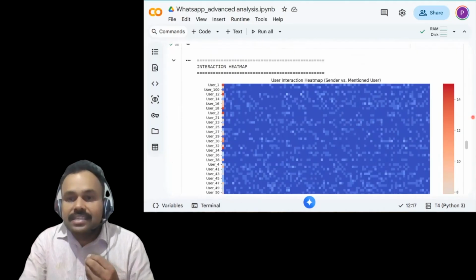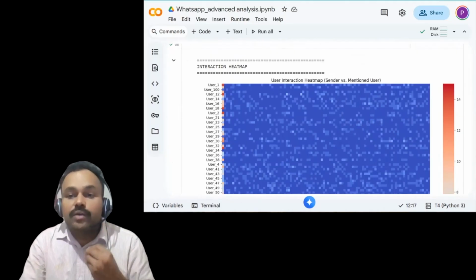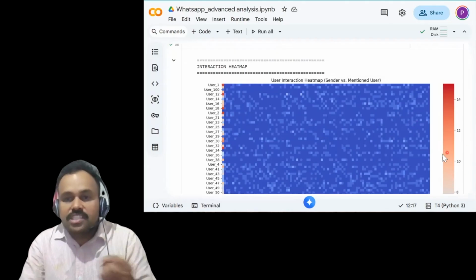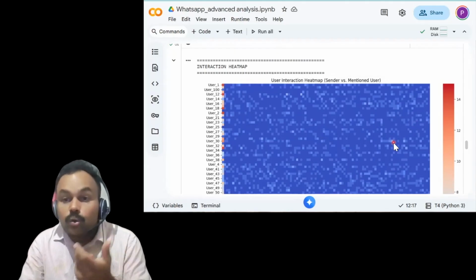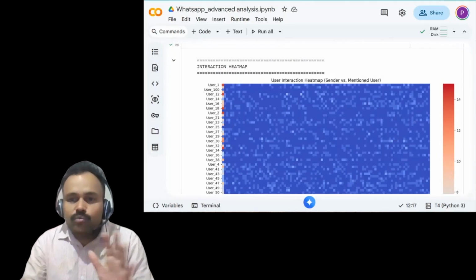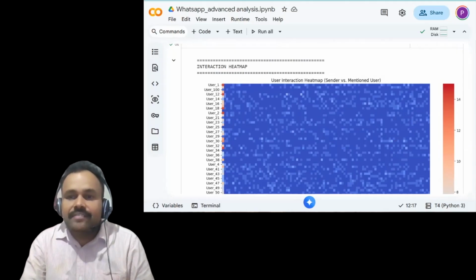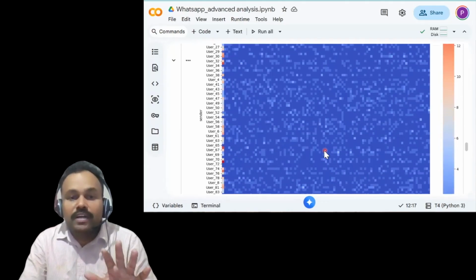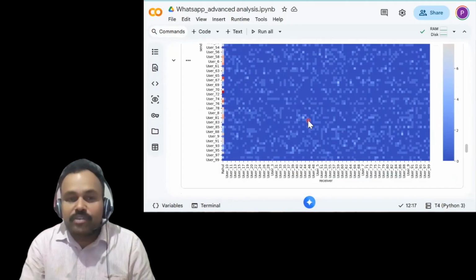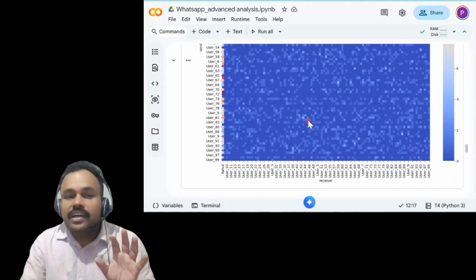The hotter regions indicate stronger and more frequent communication. In the same way you can see some color change. This is not hotter, this is a cooler region, so this gives the negative results, vice versa. So clearly we can see who is really interacting with whom in the group. One-on-one relations can be identified from this color-coded heat map.